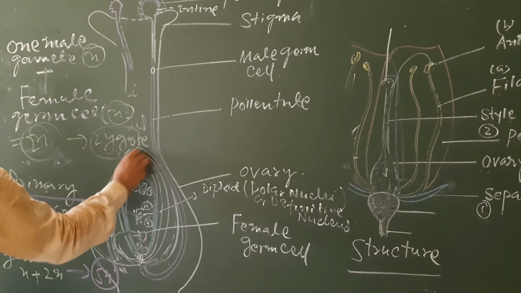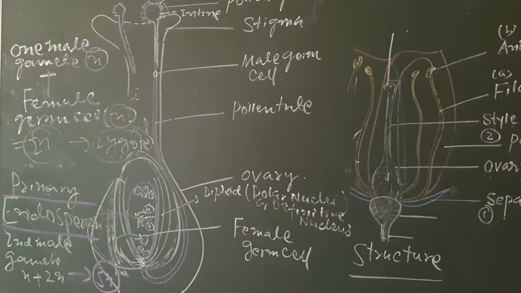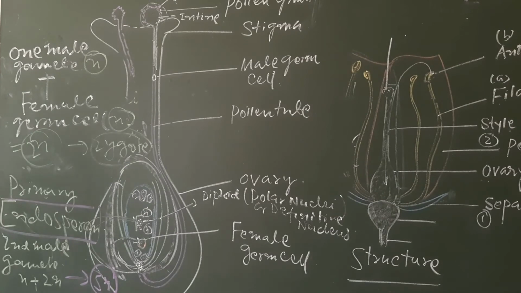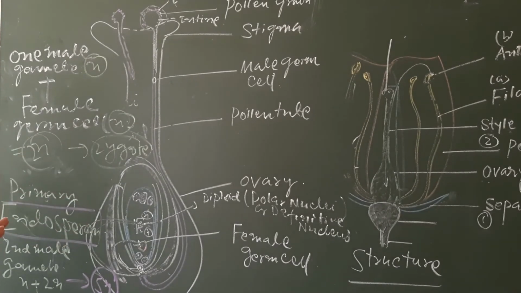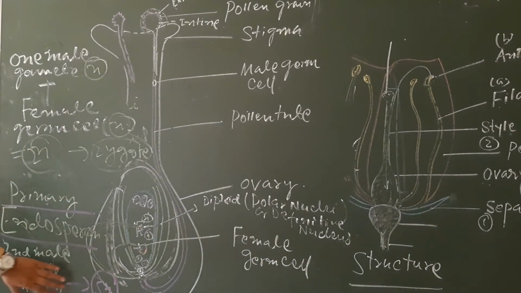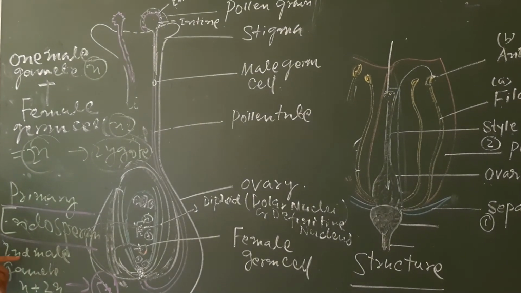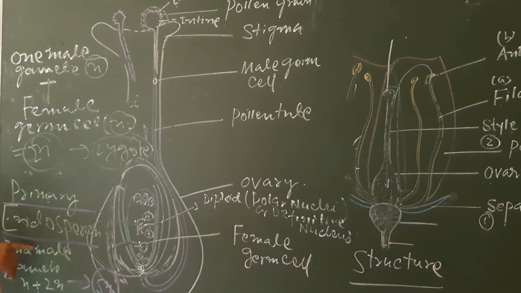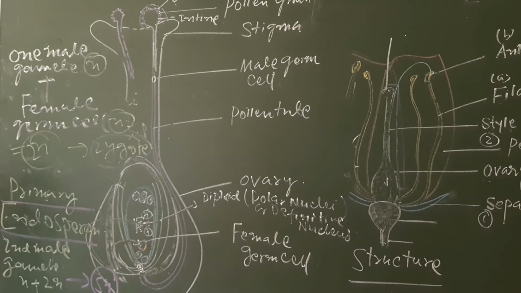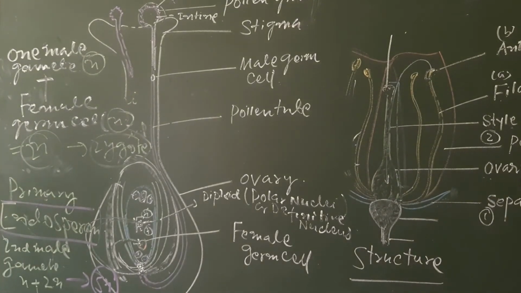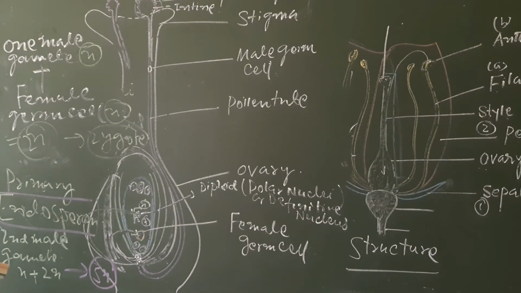After the fusion of the male and female gamete, zygote has formed. From this zygote there is a development of the new individual, and from the second male gamete there is a fusion with the polar nucleus, and there is a formation of primary endosperm. So this is the double fertilization in case of angiospermic plant.